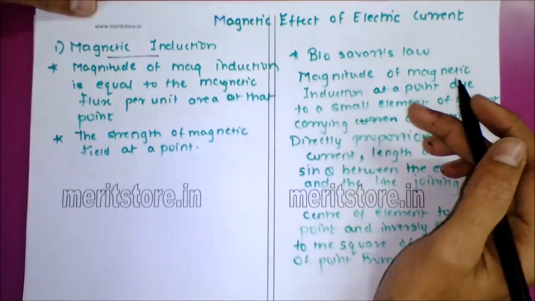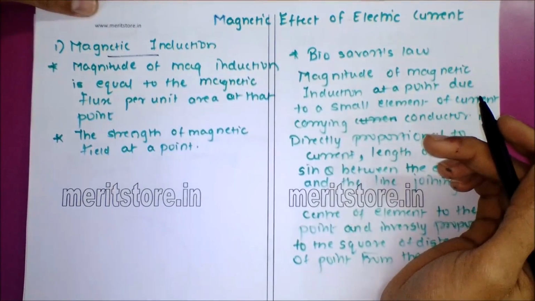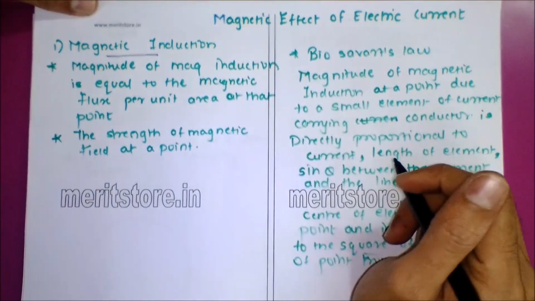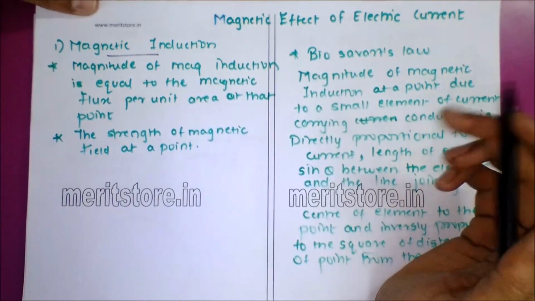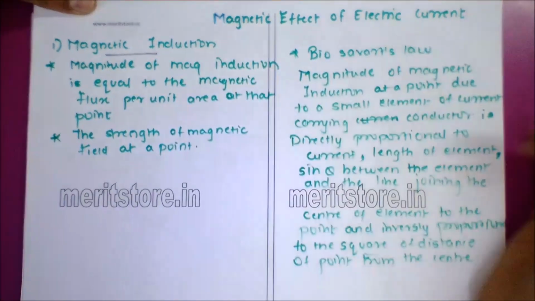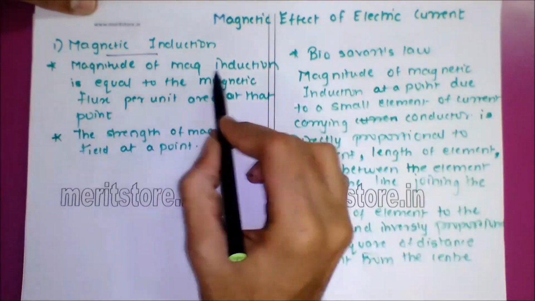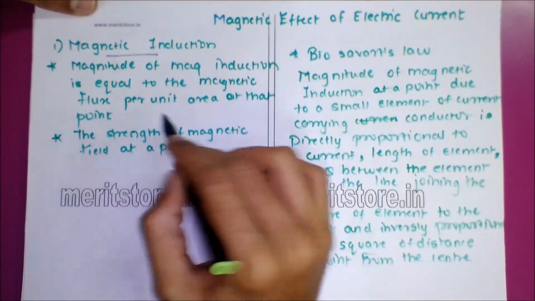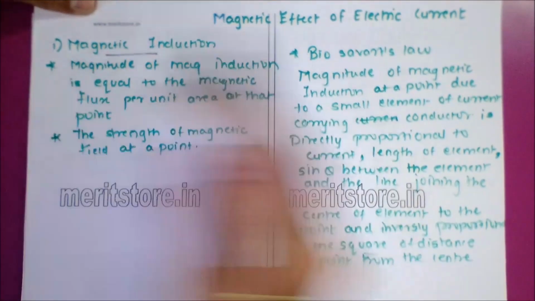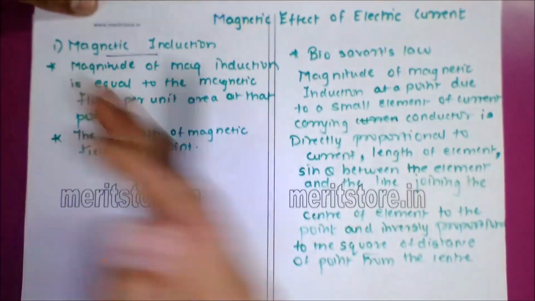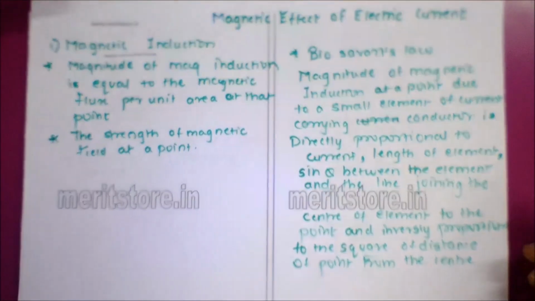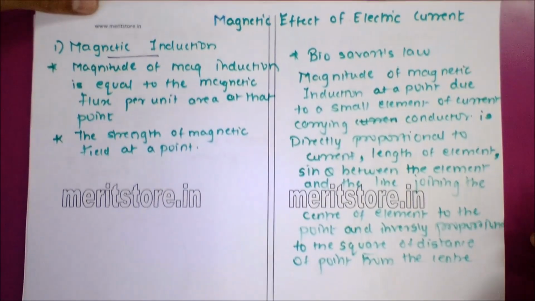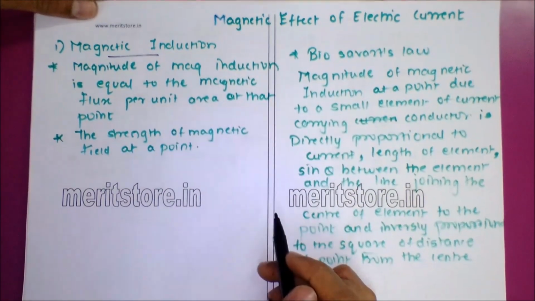Also, the magnitude of the electric field at any point is called the electric flux per unit area. So the magnitude of the electric intensity is equal to the electric flux per unit area. Here the magnitude of magnetic induction is equal to the magnetic flux per unit area. So all the things are the same for the electric field as well as for the magnetic field. What magnetic induction basically is, it is the strength of a magnetic field at a particular point.